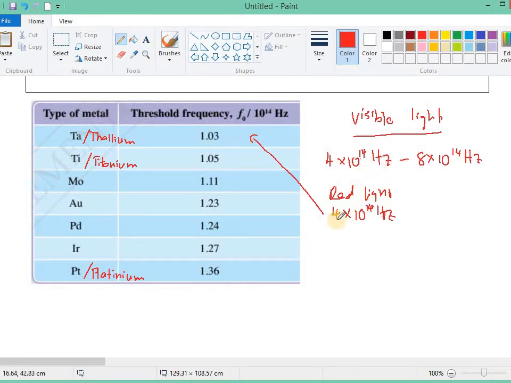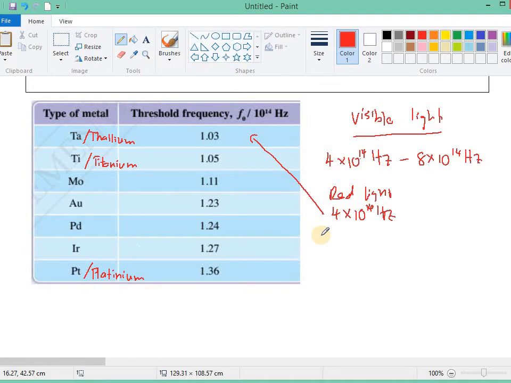You see, this red light has a much higher frequency than the threshold frequency. That means the photon of the red light actually has more than enough energy to make the electron escape from the surface of thallium.